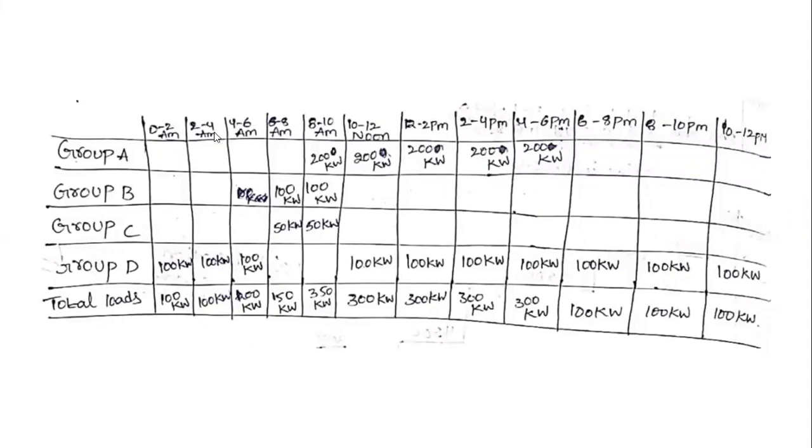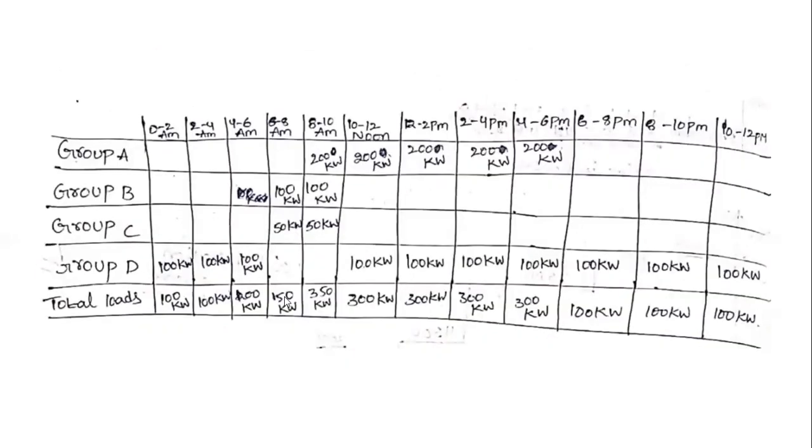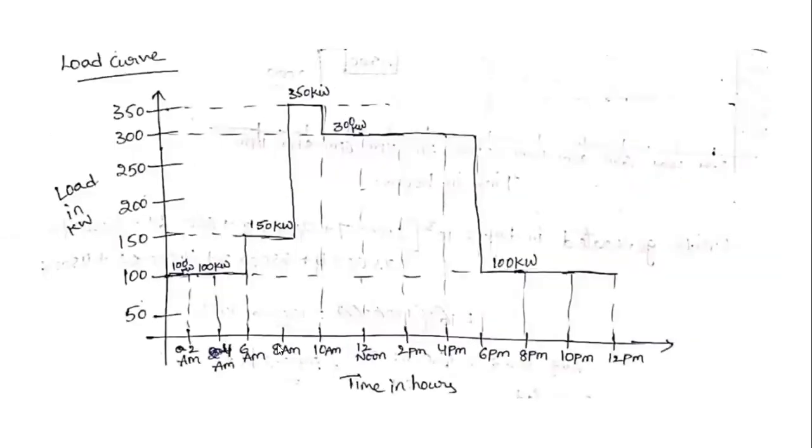Next 100 kilowatts, that is 2 to 4 a.m., and 4 to 6 a.m. is also 100 kilowatts. Overall, 0 to 2, 2 to 4 and 4 to 6 we have 100 kilowatts. After that, 150 kilowatts is obtained between 6 to 8 a.m.